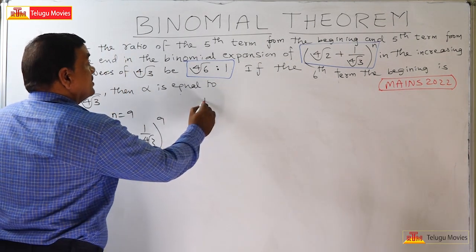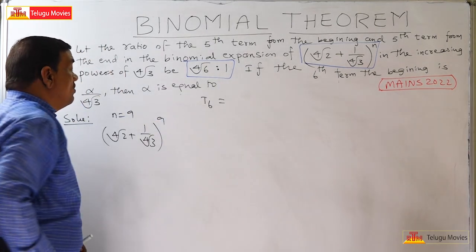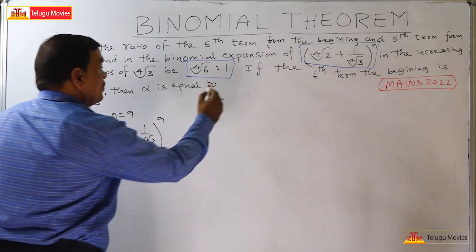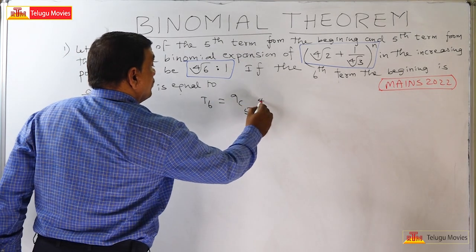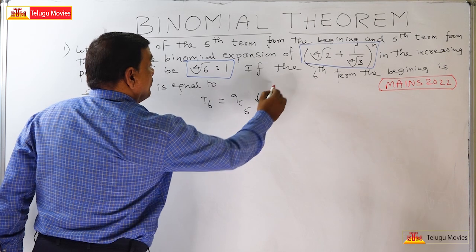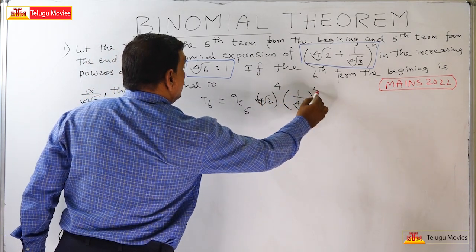So the 6th term, alpha by, afterwards I will equate. What is the 6th term? It is equal to 9C5 times (4th root of 2) whole to the power of 4, times (1 by 4th root of 3) whole to the power of 5.